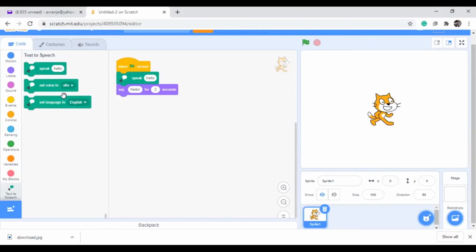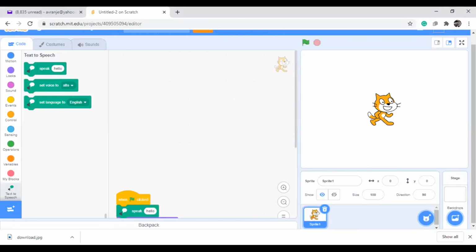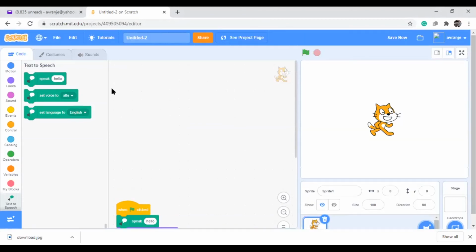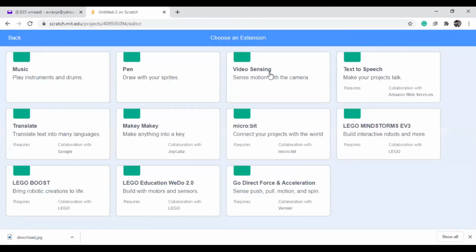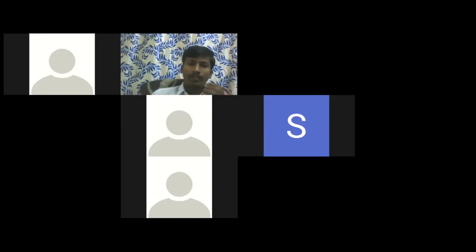Now I will come to the crucial point, like the advanced video camera thing. So how to do that? This is the way. Here there is a video sensing extension. You can go to the video sensing extension, and here we can use anything if you want to play with the video. Actually here, one more time I will share my screen. Last 10 minutes.